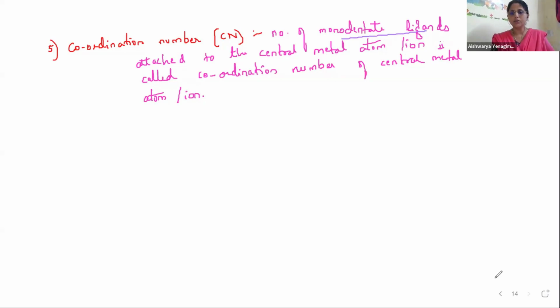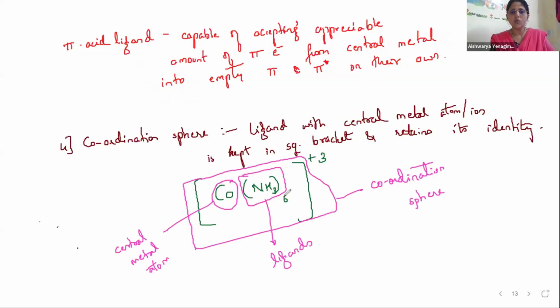So in the previous example, what is the coordination number? Come on, tell me. This is an example for monodentate ligand. Correct. NH3 is a neutral molecule, a neutral monodentate ligand. So how many monodentate ligands are attached to the central metal atom? There are 6 monodentate ligands. So this is nothing but the coordination number. Is that clear? The coordination number, which you abbreviate as CN.